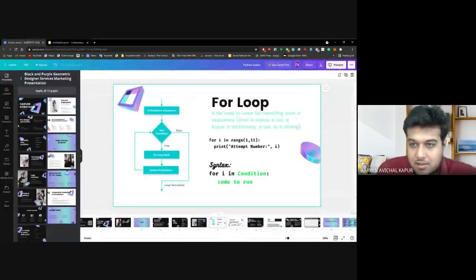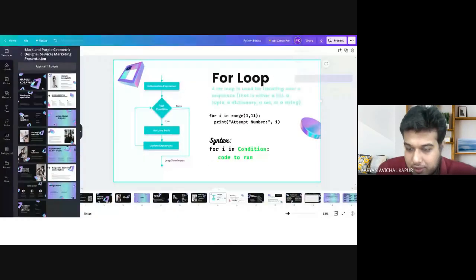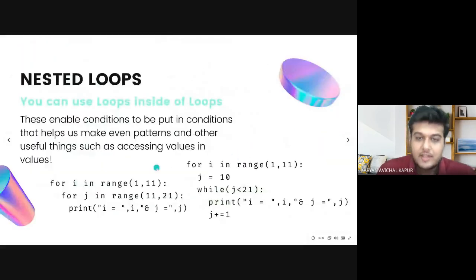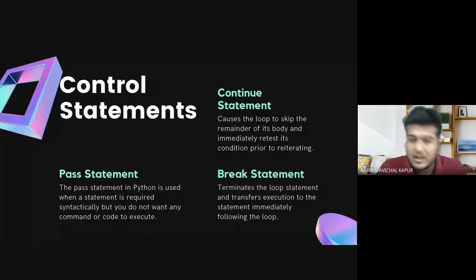So next, what we're looking into is nested loops. So you can use loops inside of loops, inside of loops. You do this when you have to go into a 2D shape, or you have to create a list inside a list, which we'll look into in a couple of seconds, or values in values, all of those. So that helps you when you're building that, right? So we'll look at nested loops. First, let's look into control statements.